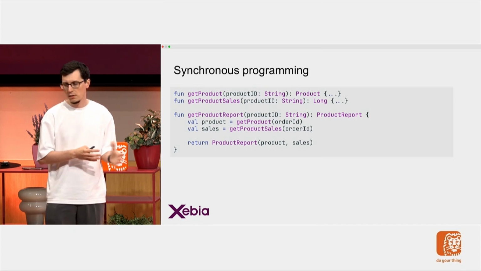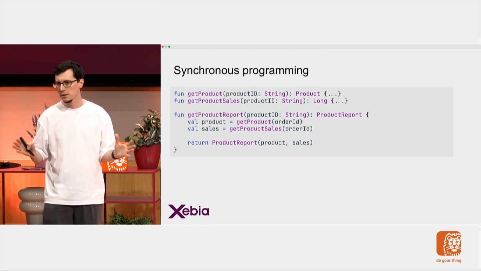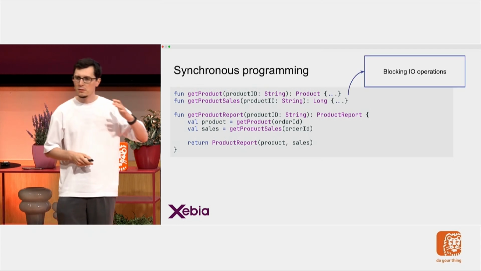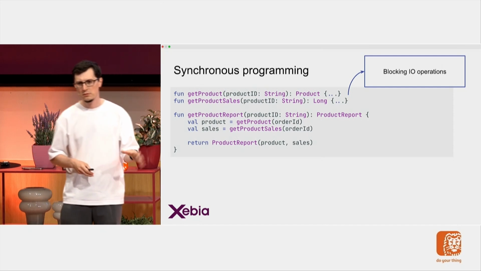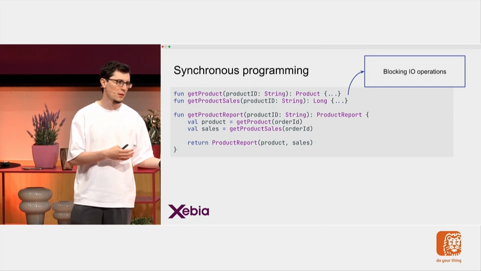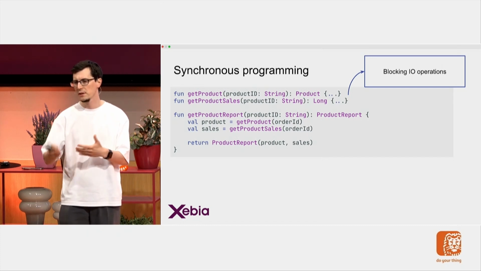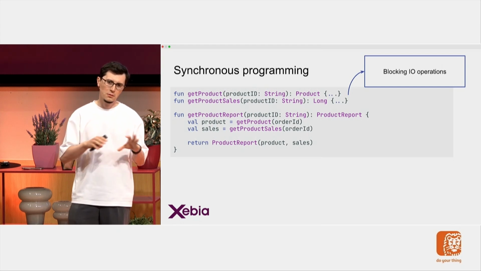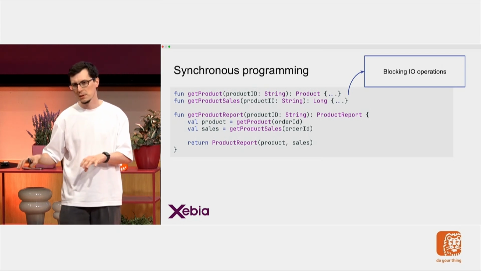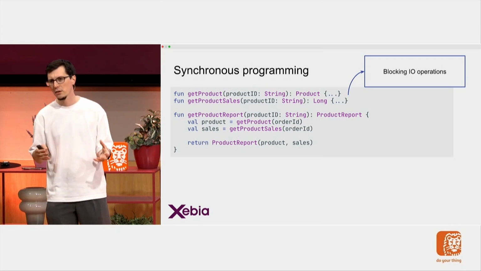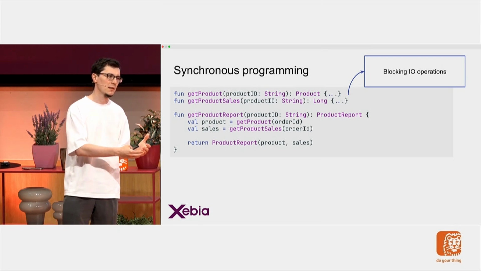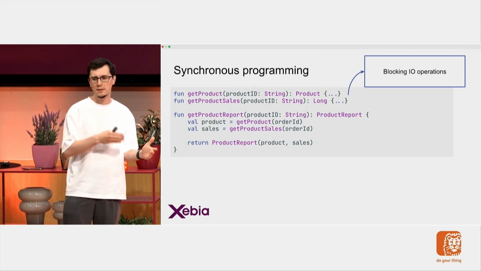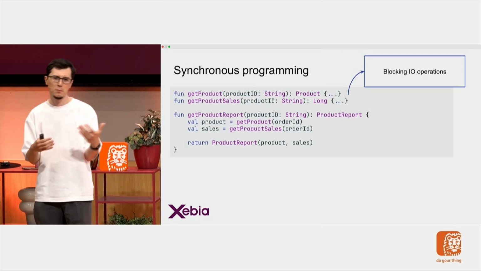And what I'm looking at is our usual synchronous code, right? It's what we are very much used to. And these two operations, we will call them blocking I/O operations. What I mean by that: I/O means input and output. So it could be anything like a database call or fetching data from an external service. And what I mean by blocking, we will go into details with this, but for now, as a summary, blocking I/O means that when I'm doing these I/O operations, I'm actually just waiting for a result from an external service, but my system, my threads are still blocked. So this is what I mean by blocking I/O operations.